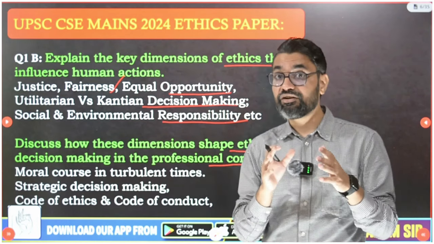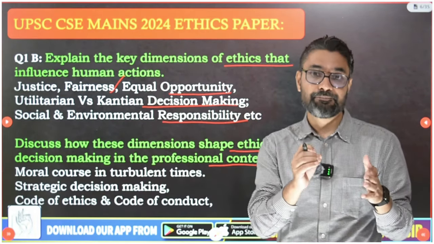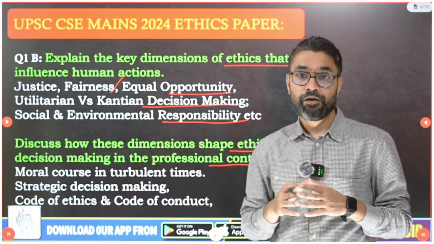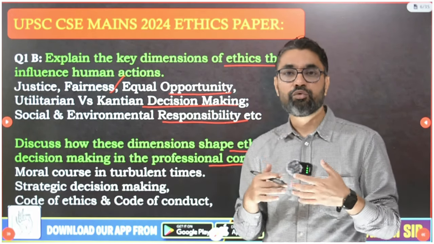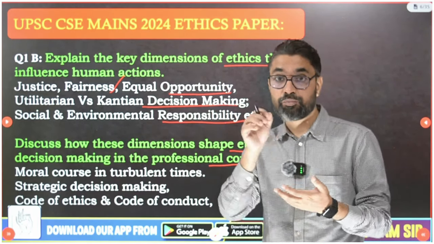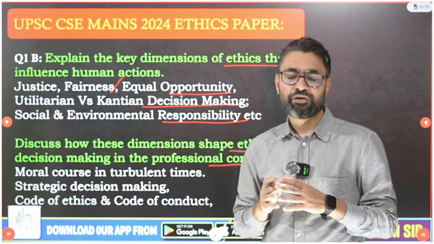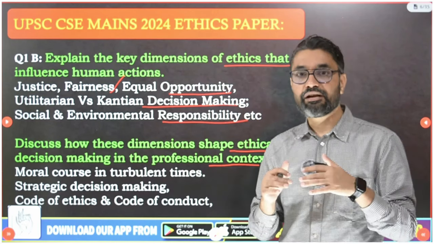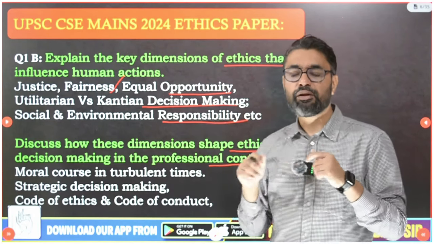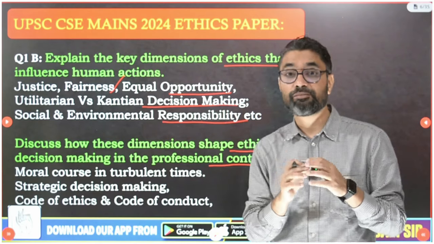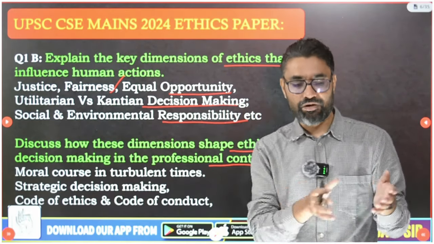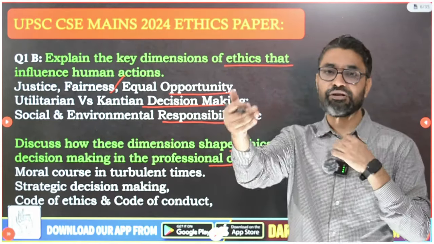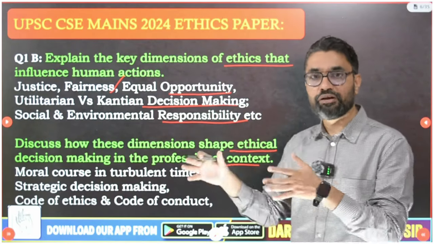Your organization will take all decisions with strategy, so there will be strategic decision making. Your organization will try to be more and more socially responsible, that is corporate social responsibility. Your organization will think about third party ethics. While running, your organization will act as a good responsible corporate citizen. Whatever duties one citizen does, your organization will be like that corporate doing all its duties.